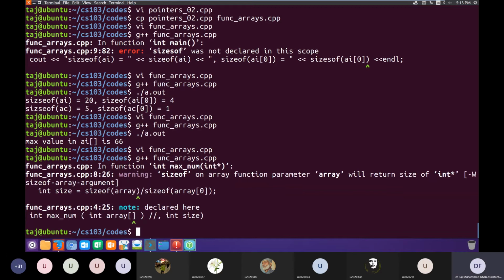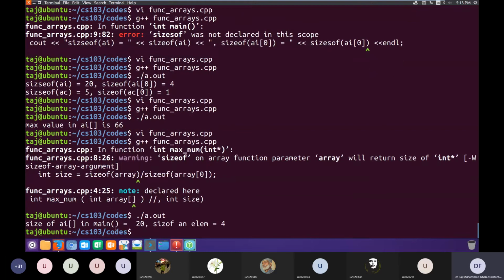Size of array function array will return size of int pointer. Okay, it's a warning, it's not an error. So our program has compiled. We'll come to this warning soon, but let me run this program to see.